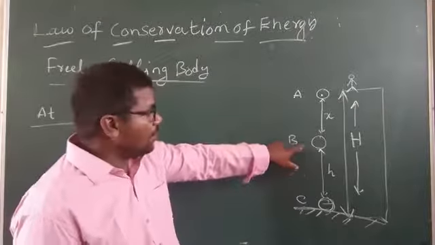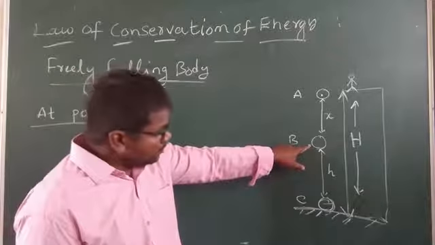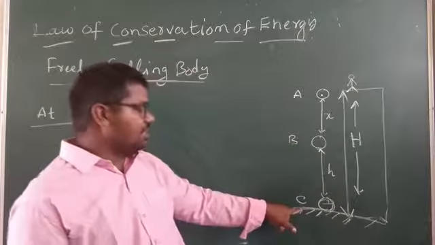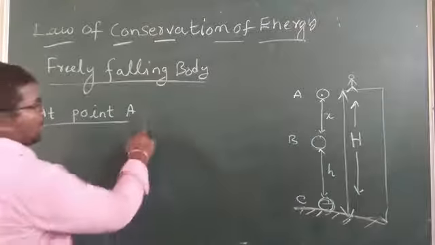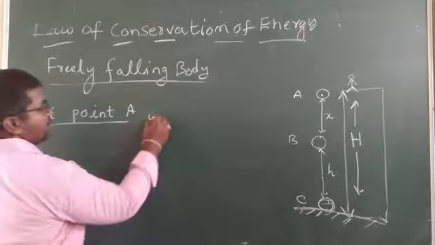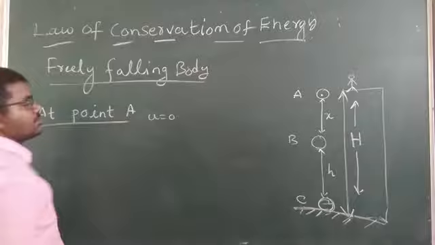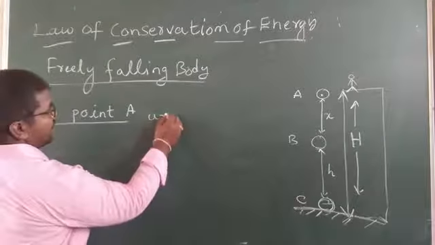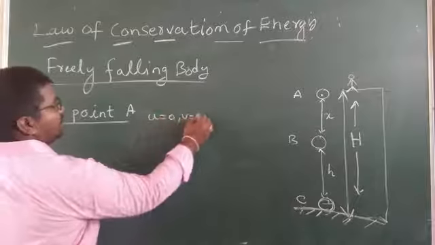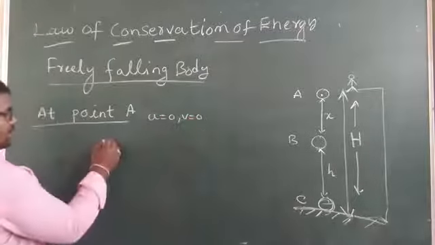The body moves x distance and reaches B. The body moves h distance and reaches C. See, at point A, initial velocity is 0.